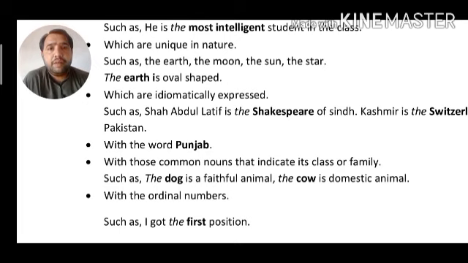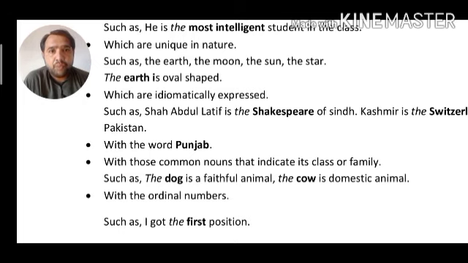Suppose here we have taken two proper nouns, Superlative and Shakespeare, and we have made a comparison between these two proper nouns. So here we have to say Superlative is the Shakespeare option, because in this sentence we consider Superlative as the Shakespeare option, because both are personalities, both are great celebrities regarding literature.